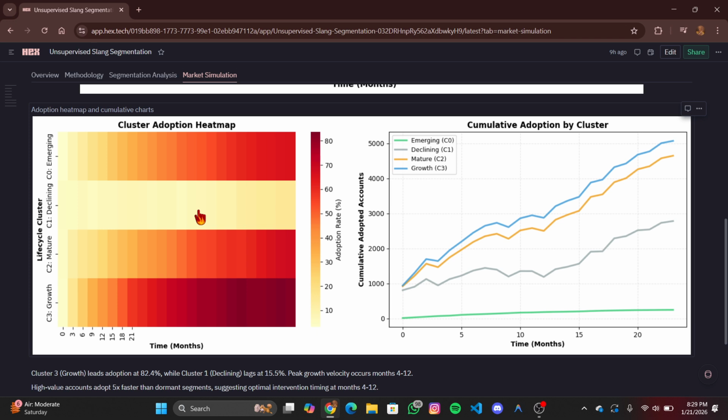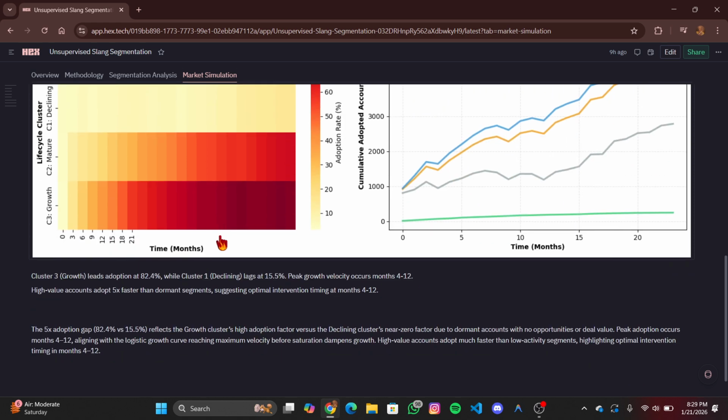And the most important insight is timing. Months 4 to 12 show peak growth velocity, right before saturation slows adoption. And why does this matter? This directly informs optimal intervention windows, whether for investment, promotion, or risk management.